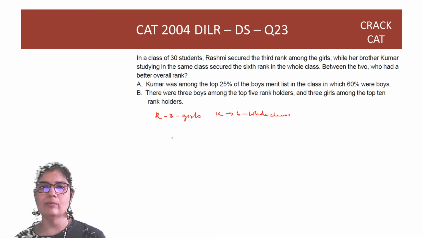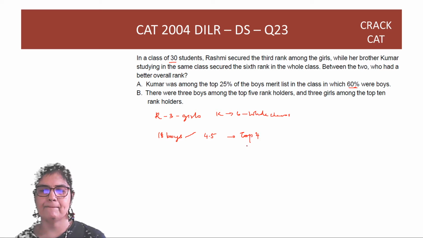Kumar was among the top 25% of the boys' merit list in the class, in which 60% were boys. So out of 18 boys, right? How did I get 18, guys? 60% of total students of 30. So out of these 18 boys, right, top 25% is 4.5. So Kumar is one of the top 4. Okay. So Kumar can be 4th. Kumar can be 4th in the boys.